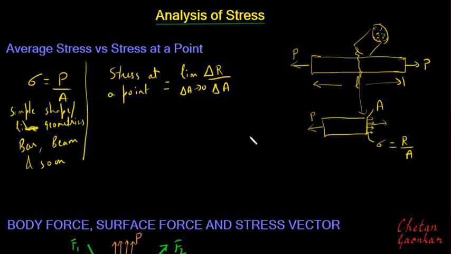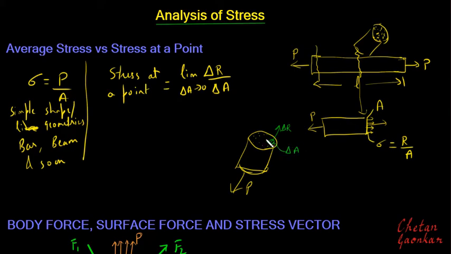What this means is that if I consider a cross sectional area which is very close to this applied force P, and I draw this cross sectional area here, then one will observe that the resisting forces developed are not uniform at each point. It will be different at each point. So if I consider one small area here, and I try to see how much is the resisting force on this small area, it may be delta R, and this small area can be denoted as delta A.